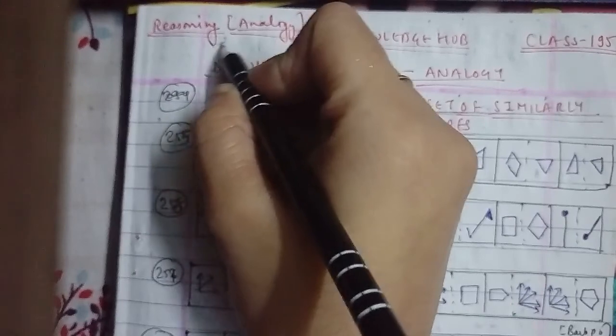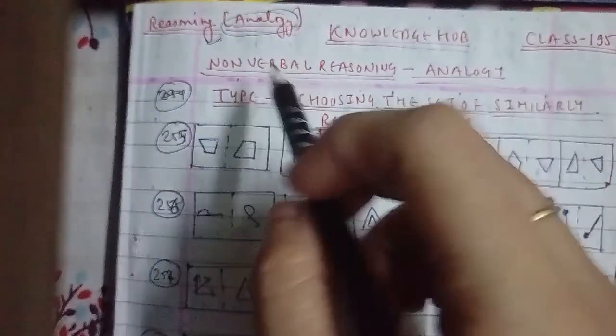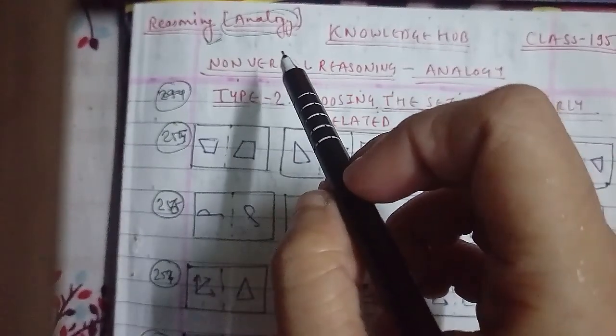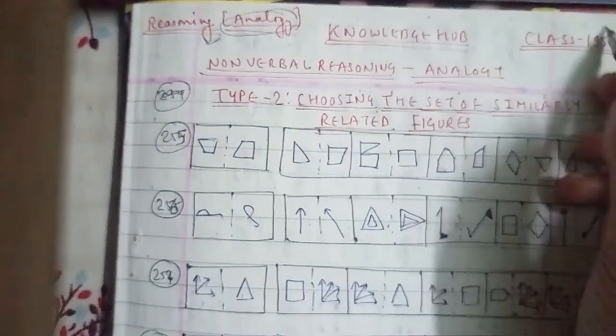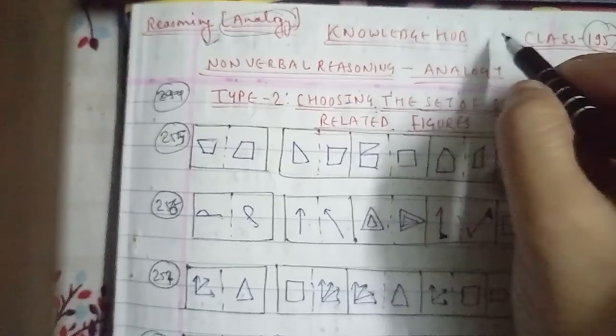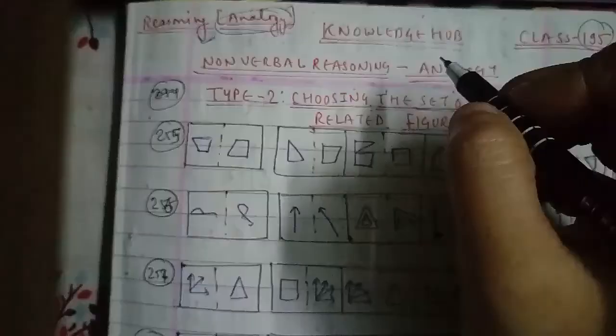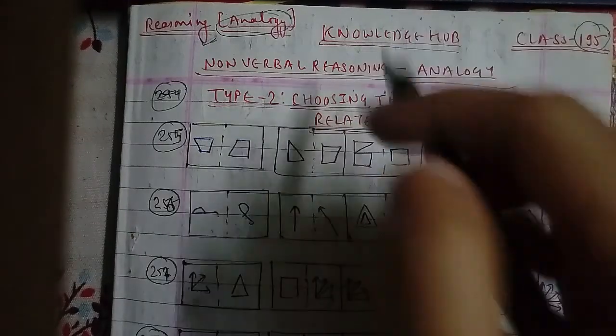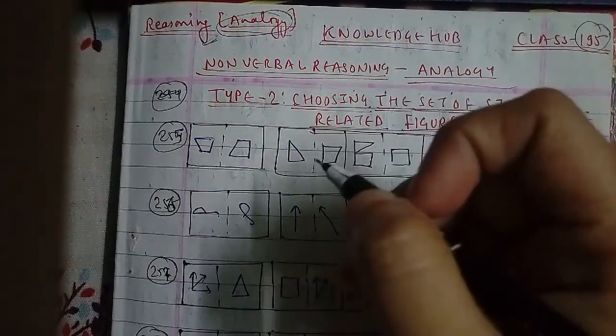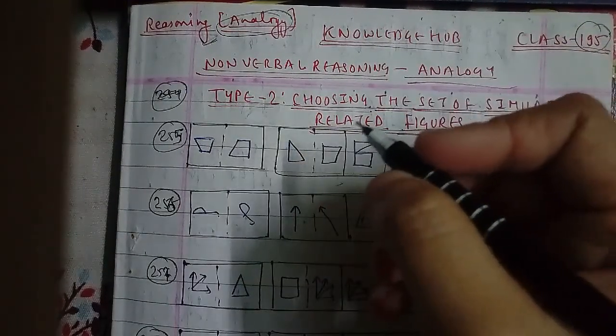Today we're going to start with your reasoning class, and this is your class on analogy. As we had completed more than 1000 questions of series here, that is the 195th class, and we had completed the 194th class as well. In this we had completed the verbal reasoning, where we had covered the general mental ability.